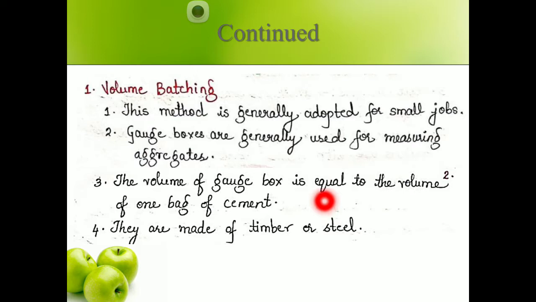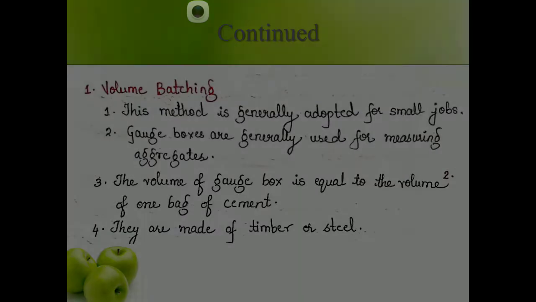Those gauge boxes may be of aluminium, steel, or timber also. Then whatever the gauge box is, it is equal to 1 bag of cement. Means you can mix only 1 bag of cement with the aggregates required there. You cannot go for more than 1 bag. It becomes very hectic to mix and the concrete does not mix with the aggregate properly. So whatever the gauge boxes are, they are made only for 1 bag of cement. Means at a time you can mix only 1 bag of cement plus the aggregates, as much as is required.